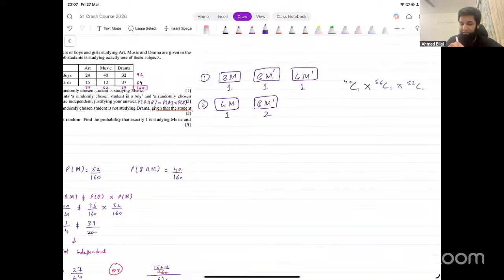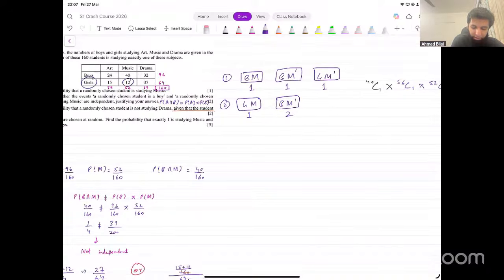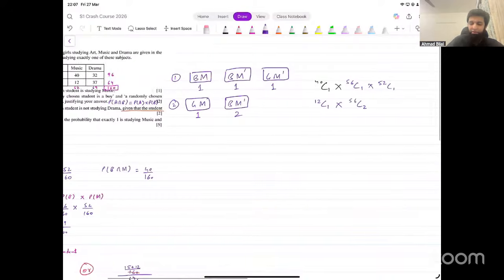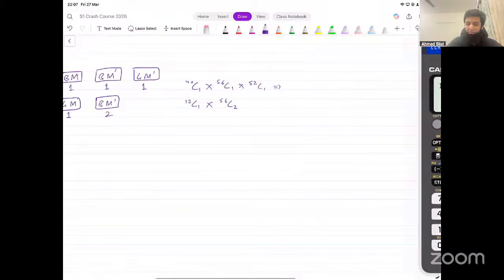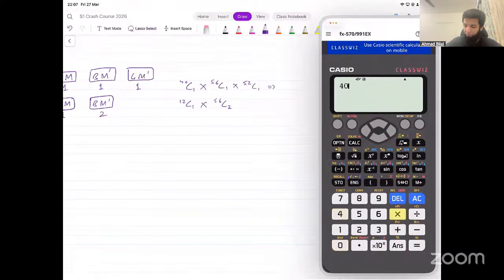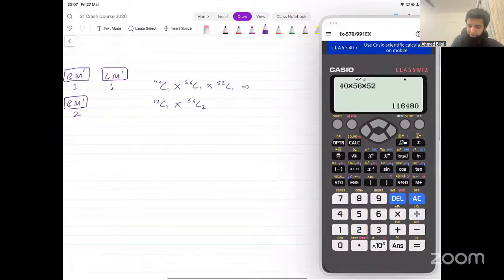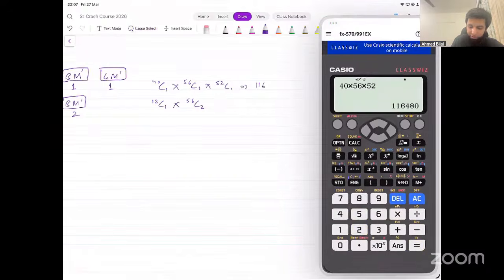That is one possibility. The other case is a girl studying music. What's that? That's 12. We want one person out of those 12, 12C1. And then boys not studying music, 24 and 32, that's 56 people. Out of those 56 people, we want two. This is going to give us some combinations. We can see what they turn out to be. The first one is just 40 times 56 times 52. That's 116,480.